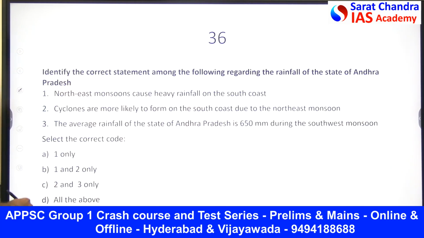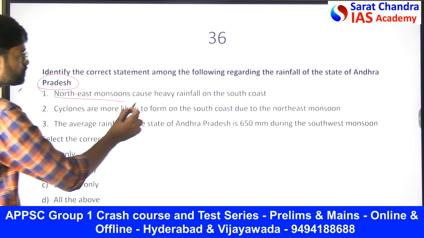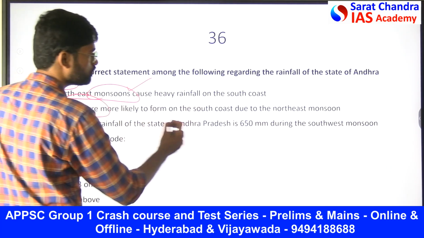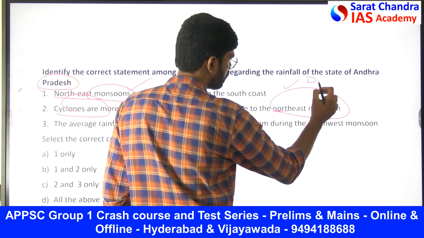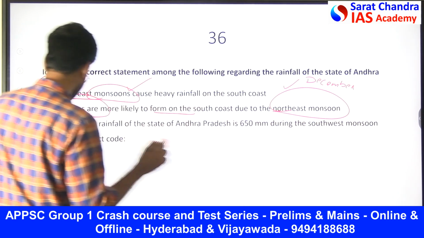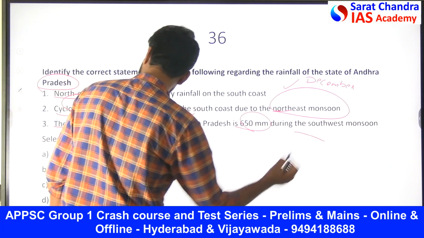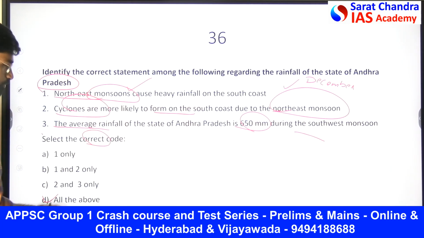Then identify the correct statements among the following regarding the rainfall of the state of Andhra Pradesh. So from the northeast monsoon we get heavy rainfall. Then cyclones are more likely to form over the south coast during the northeast monsoon. This is also the correct one, because recently in December also we are facing the cyclones. Then the average rainfall of the state of Andhra Pradesh is 650 mm during the southwest monsoon. Select the correct code. Obviously all the 3 statements are correct.